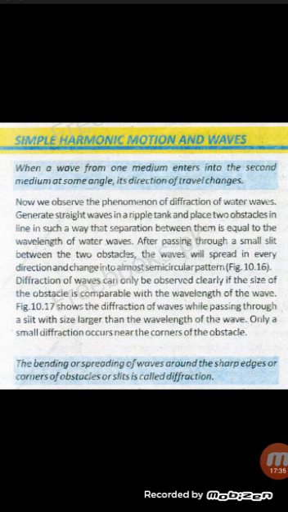After passing through the small slit between the two obstacles, the waves will spread in every direction and change into an almost semicircular pattern. Diffraction of waves can only be observed clearly if the size of the obstacle is comparable with the wavelength of the wave. Figure 10.17 shows the diffraction of waves while passing through a slit with size larger than the wavelength of the wave. Only a small diffraction occurs near the corners of the obstacles.